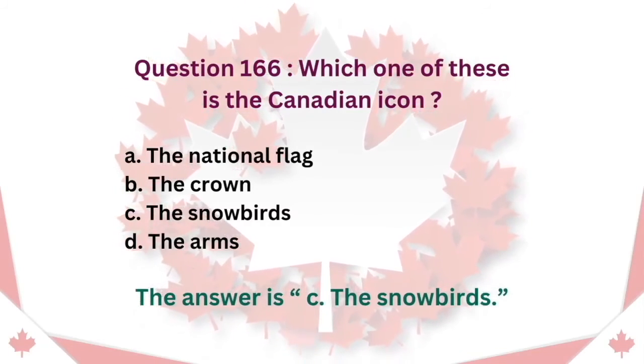Question 166. Which one of these is the Canadian icon? A. The national flag. B. The crown. C. The snowbirds. D. The arms. The answer is C. The snowbirds.